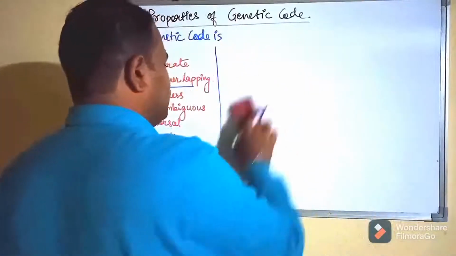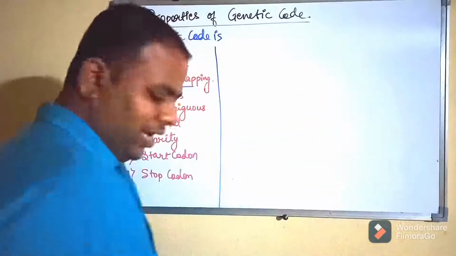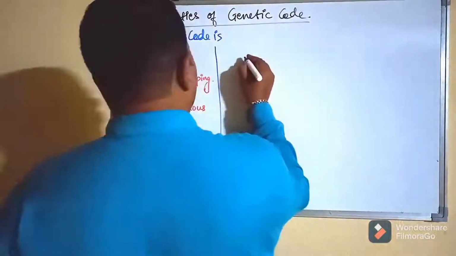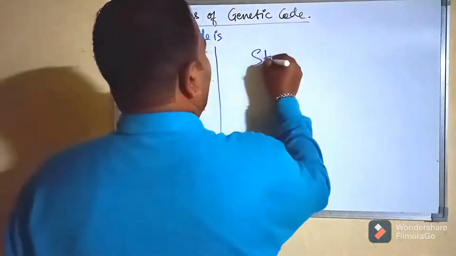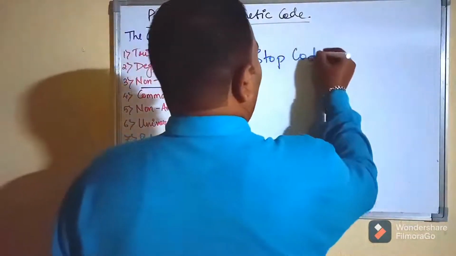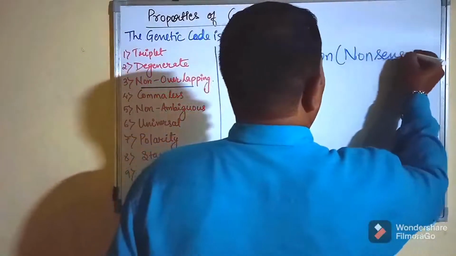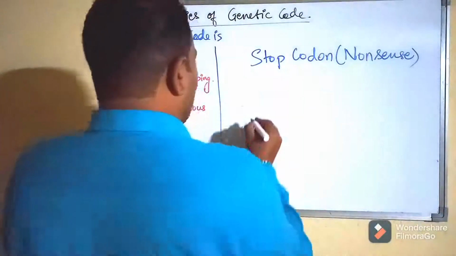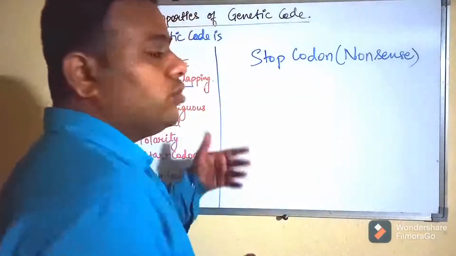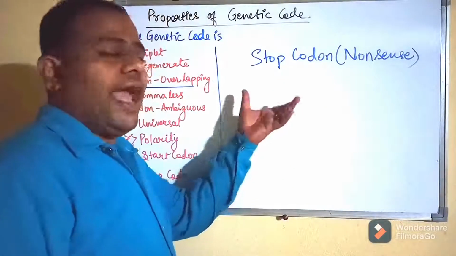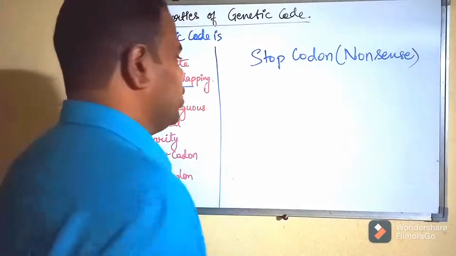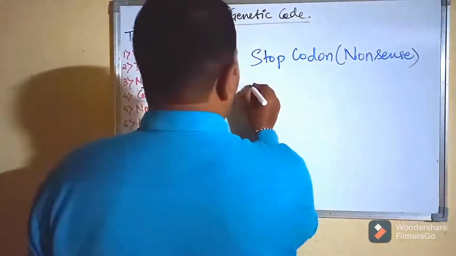Now let's see the last property of the genetic code, that is the stop codon. Ninth property, stop codon. Stop codons are also called nonsense codons because they do not code for anything. They act as a termination signal for translation. There are normally 3 stop codons.